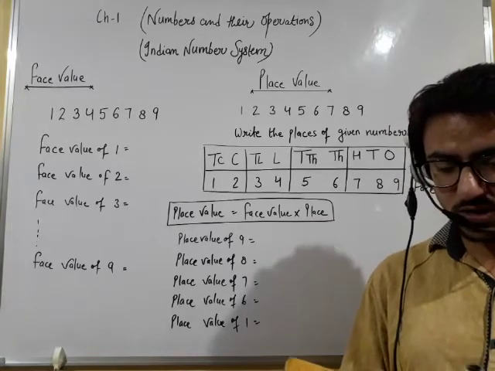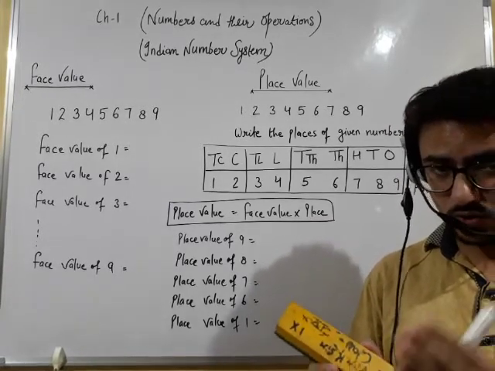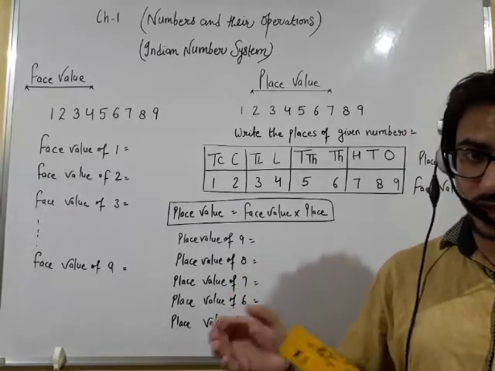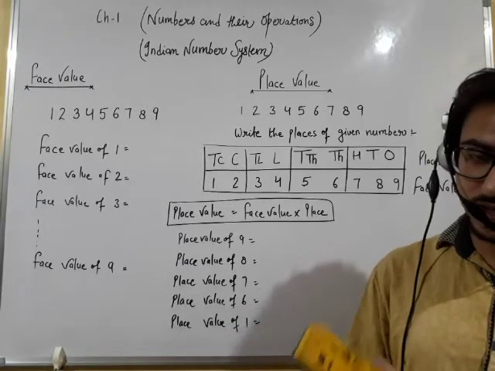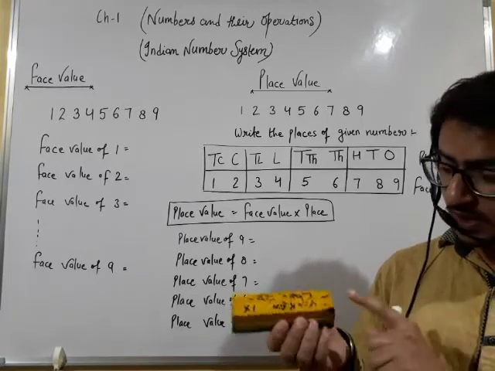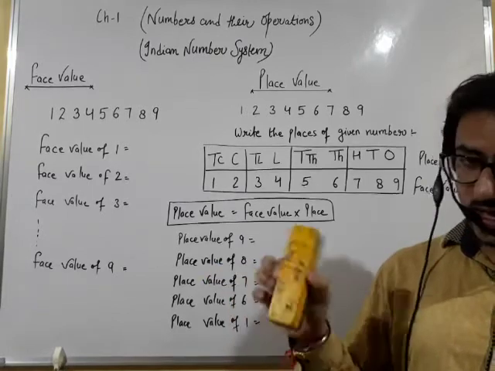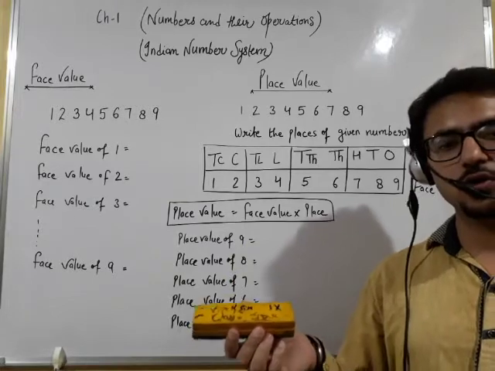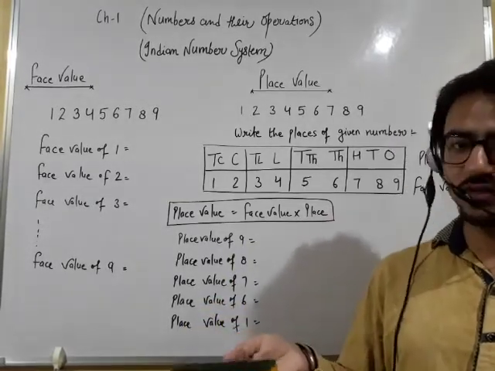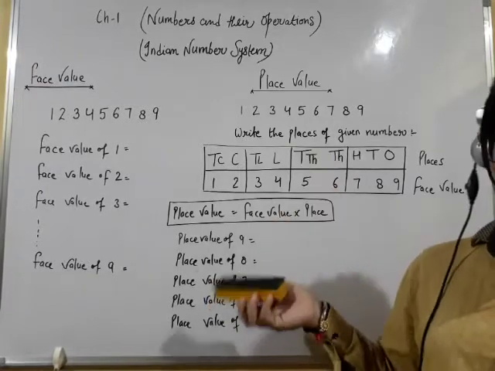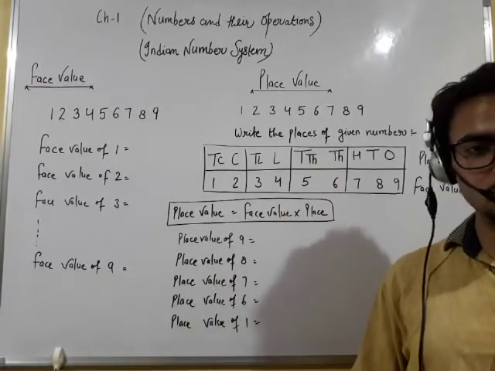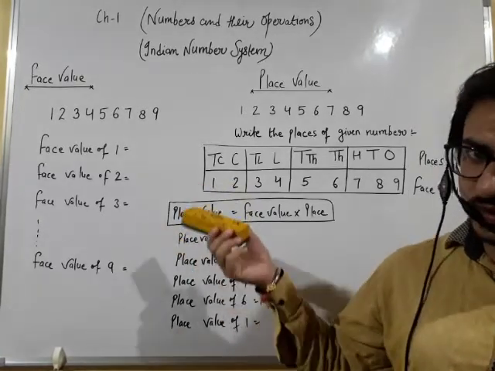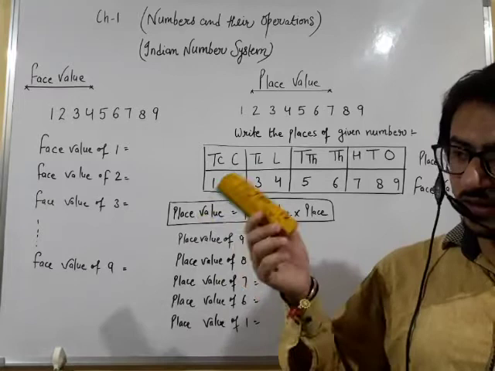I am repeating my words. जिस नाम के द्वारा आप किसी चीज या किसी वस्तु को पहचानते हो, वही उस वस्तु या उस चीज की फेस वैल्यू होती है। जैसे ही मैंने ये डस्टर आपको दिखाकर आपसे पूछा कि "Do you know what is this?", you all are replying, "Sir, this is a duster which is used to rub board work." Yes, so this is the face value. The name by which you recognize anything or any object is known as its face value.